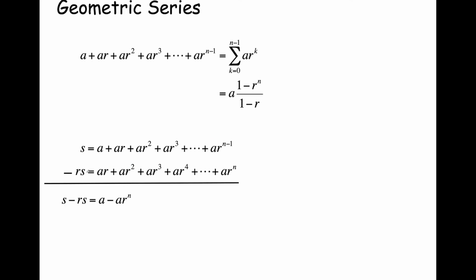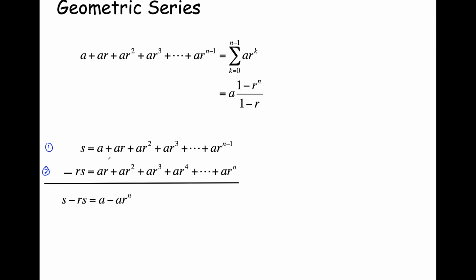So what we're going to do is subtract these two things. We're going to take the first expression, S equals that sum, and our second expression, that sum multiplied on both sides of equality by r, and we're going to subtract the second expression from the first expression. You can absolutely subtract equations from one another. You're going to subtract the left-hand side from the left-hand side. So the left-hand side of the second expression, you subtract from the left-hand side of the first expression. That's S minus rS. And then you're going to subtract the right-hand side of the second expression from the right-hand side of the first expression.